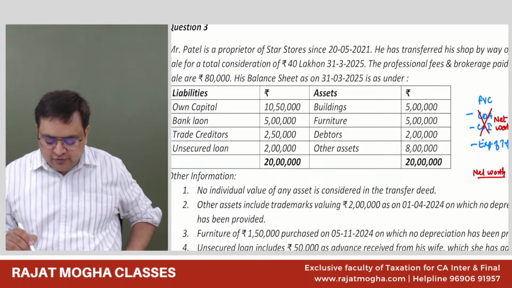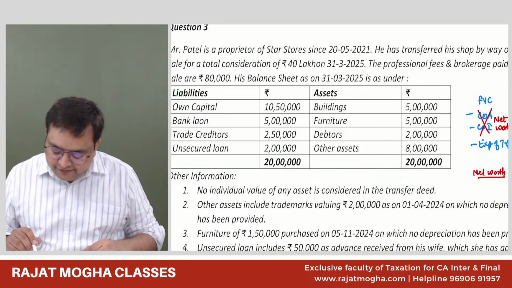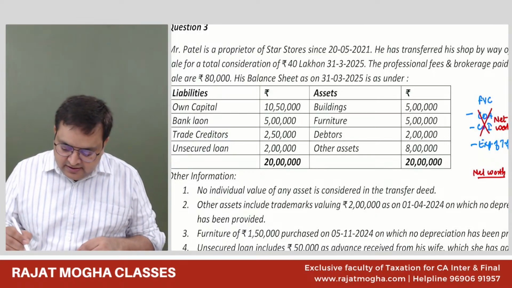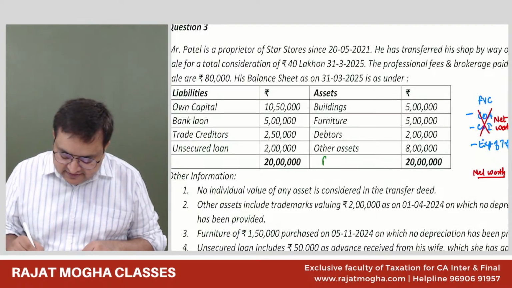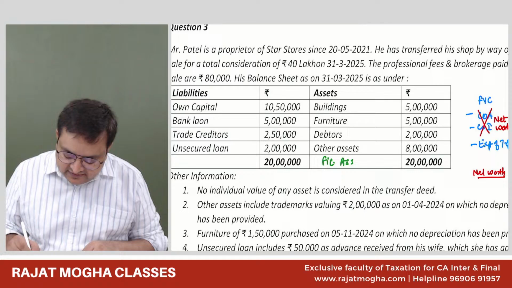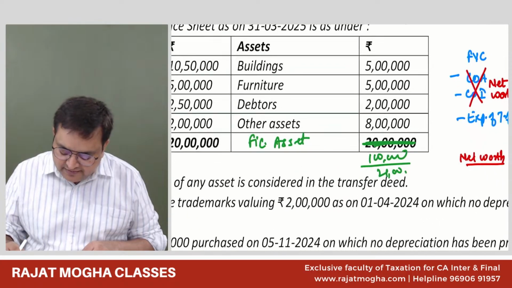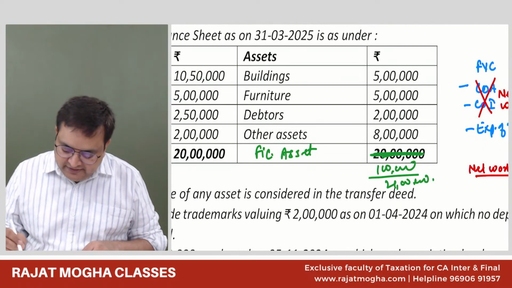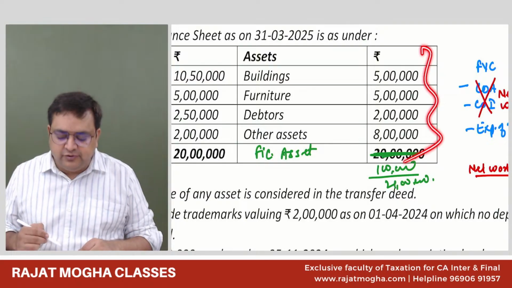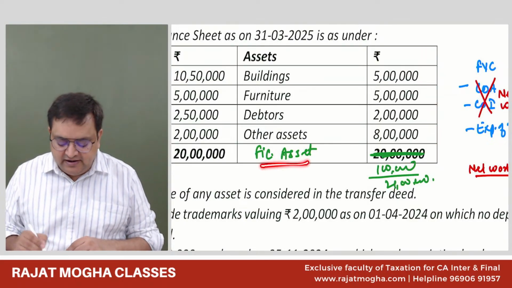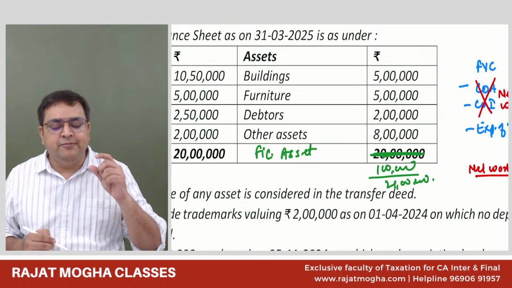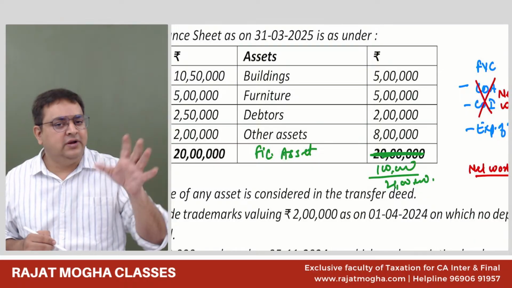Can I ask you one more question? If there have been any fictitious assets, let's say for example 1 lakh, and the total amount is 21 lakh, then which asset will you not take? While computing net worth, we generally say total assets.